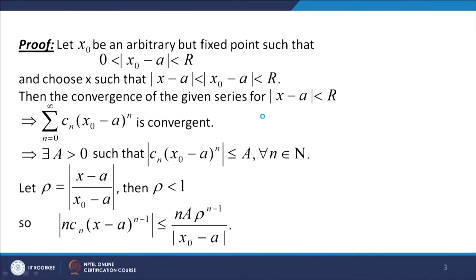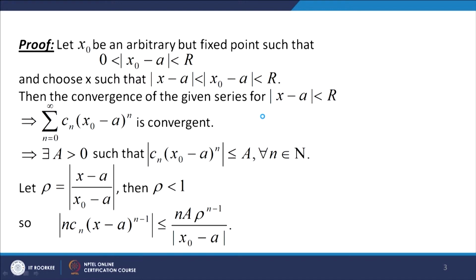Let us take an arbitrary point x naught and let us fix it. So let x naught be an arbitrary but fixed point such that 0 is less than mod of x naught minus a less than r, and then choose a point x such that mod of x minus a is less than mod of x naught minus a less than r.